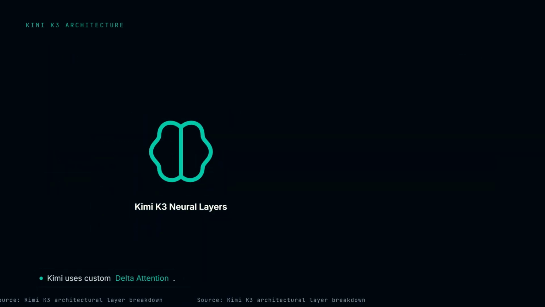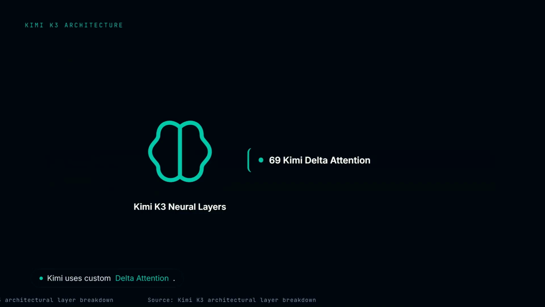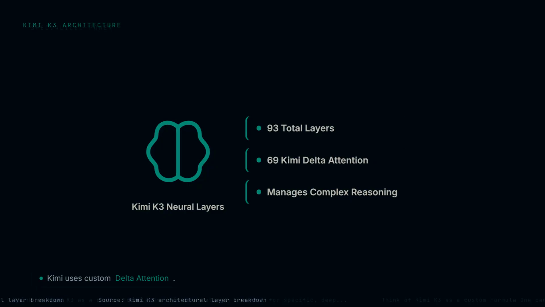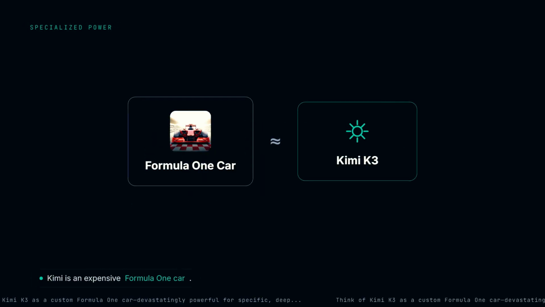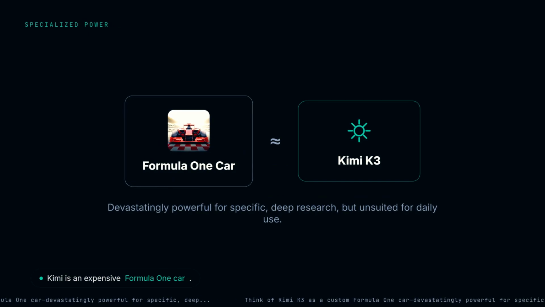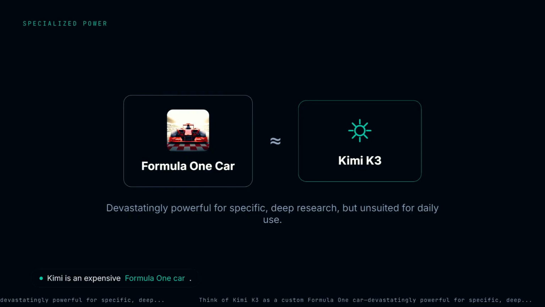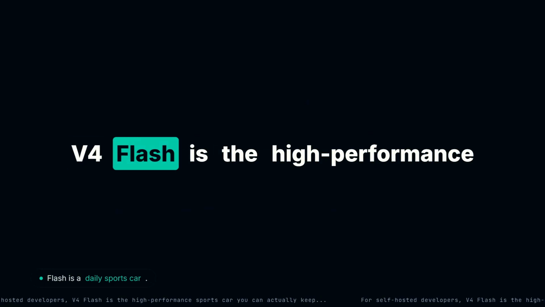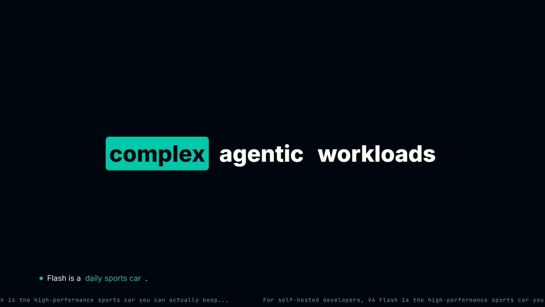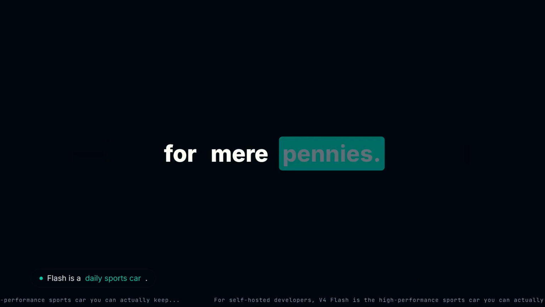Handling that massive context requires custom engineering. Moonshot built Kimi Delta Attention into 69 of Kimi's 93 layers to manage complex reasoning over massive documents. Think of Kimi K3 as a custom Formula 1 car, devastatingly powerful for specific, deep research tracks, but entirely unsuited for driving on public roads or running basic daily errands. For self-hosted developers, V4 Flash is the high-performance sports car you can actually keep in your garage, chewing through complex agentic workloads for mere pennies.